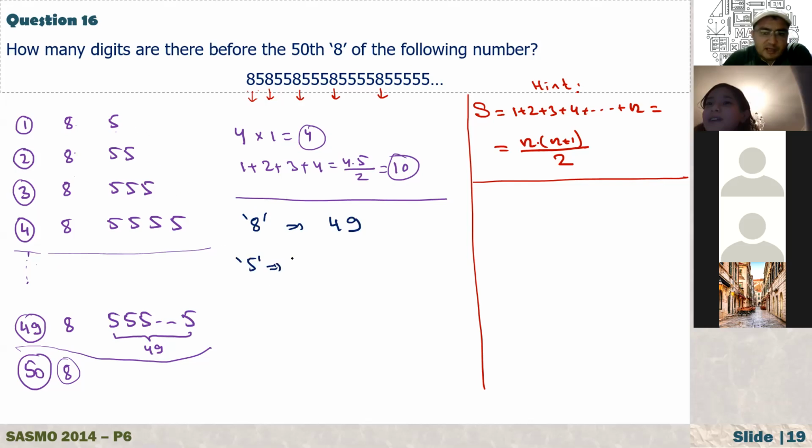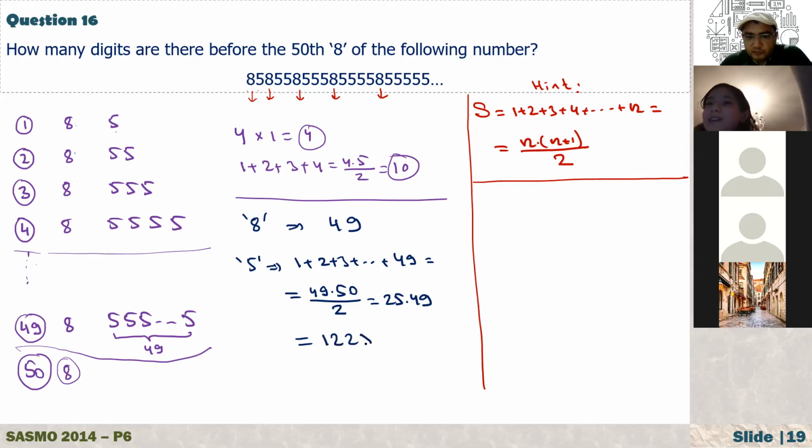How about the number of 5s? In the first line I have 1. In the second line I have 2. In the third line I have 3, dot, dot. In the last line I have 49. And we now have to calculate this. It's equal to 49 times 50 over 2, which is 25 times 49, that's equal to 1225. Fikriya, what is your answer?